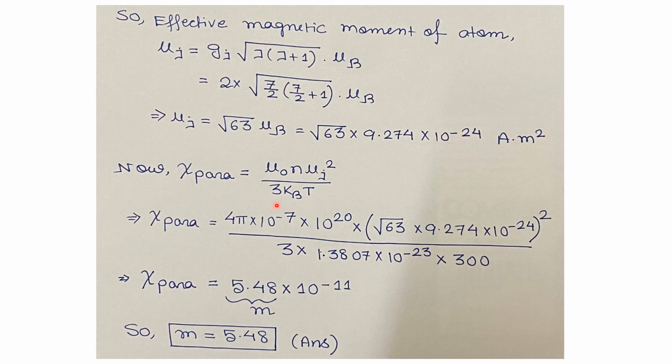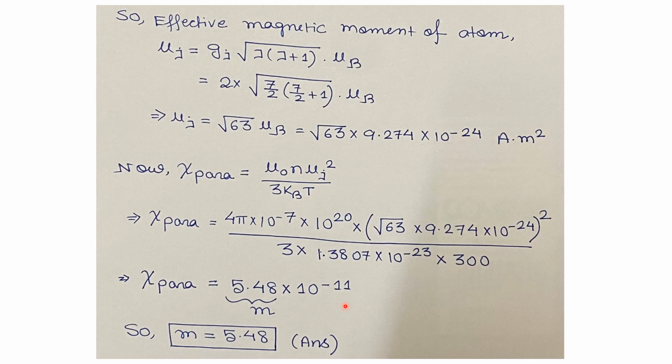So we'll put all the values here. Then we will get chi_para equals 4 pi times 10 to the power minus 7, that is the mu_0 value. The n value is 10 to the power 20, and mu_J squared is root of 63 times 9.274 times 10 to the power minus 24, whole squared, divided by 3 k_B. The k_B value is 1.3807 times 10 to the power minus 23 times the temperature value of the system, that is 300 Kelvin. After putting this, if we calculate this, we will get chi_para approximately equal to 5.48 times 10 to the power minus 11.